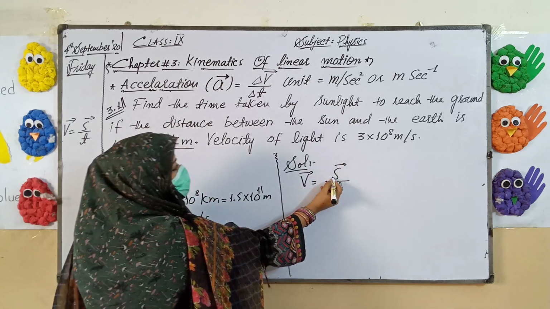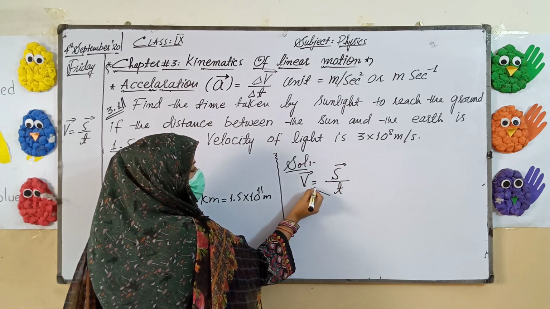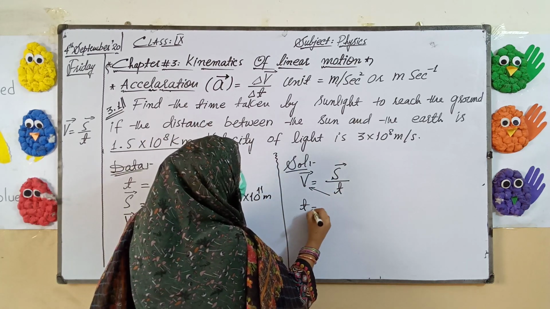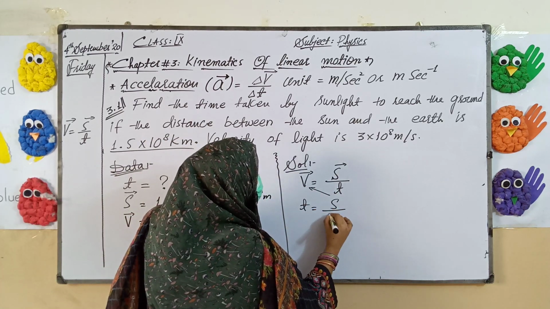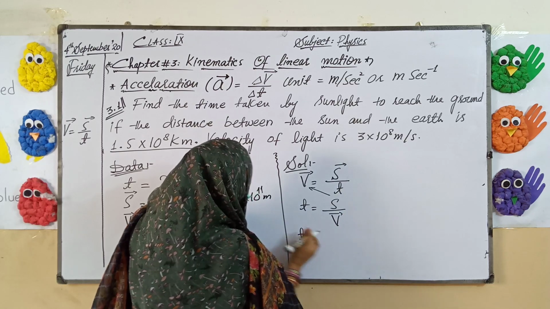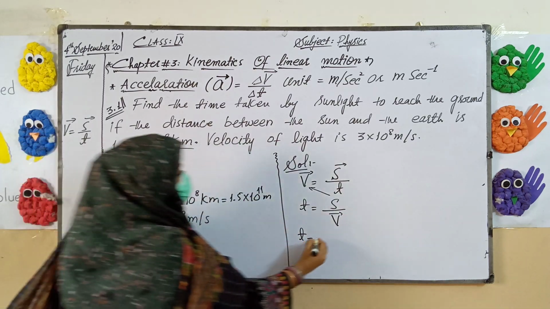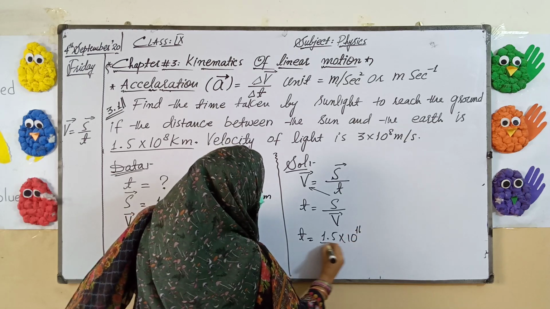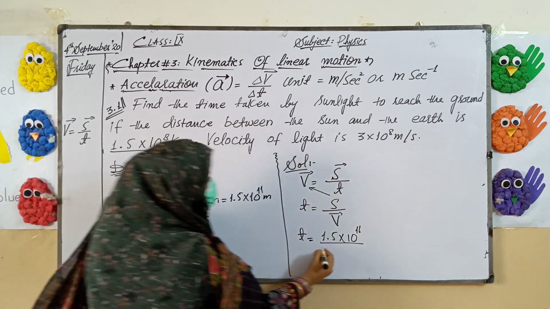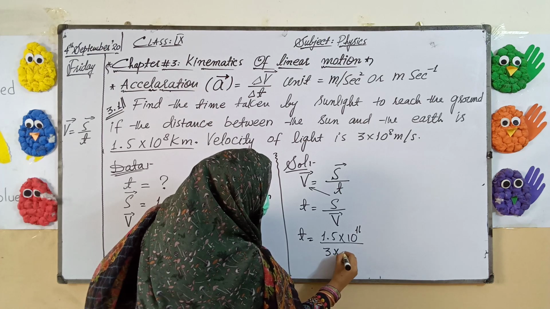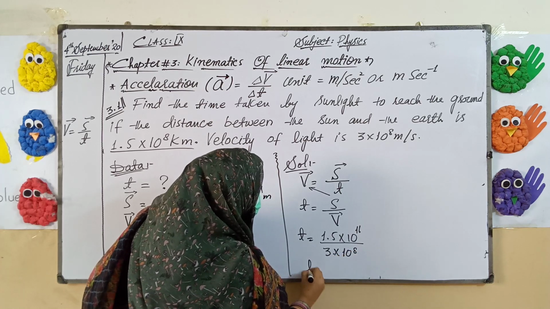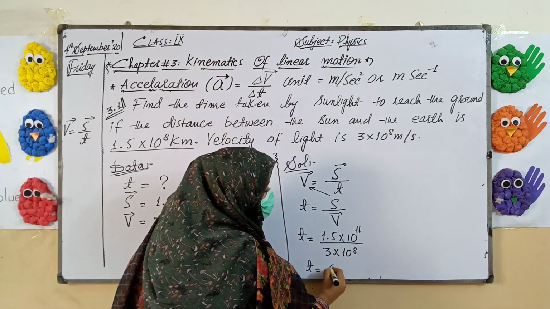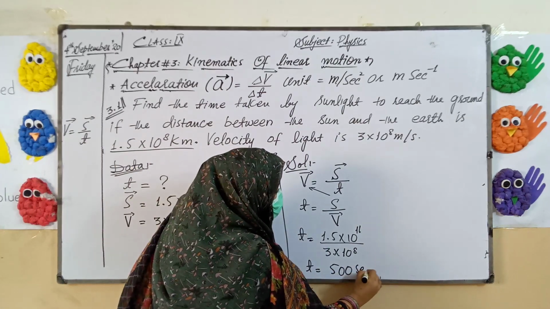So we will arrange the formula, bringing the time in place of velocity and the velocity in place of time. That is t is equal to s upon v. Time is equal to distance, 1.5 exponent 11, divided by 3 exponent 8. When you calculate, the answer in your calculator will be 500 seconds.